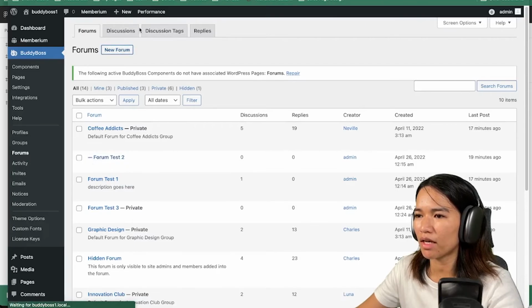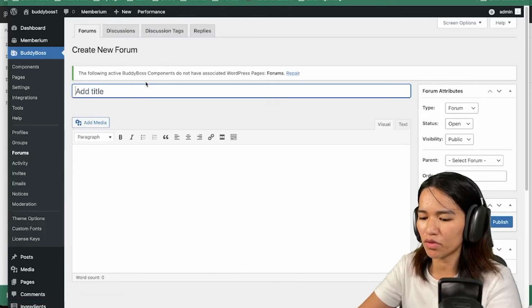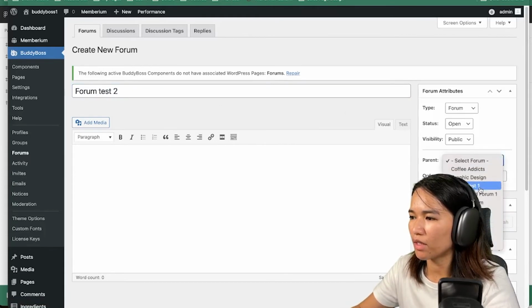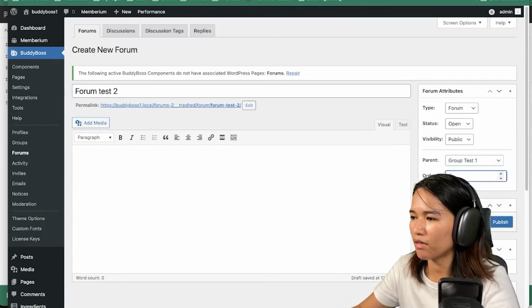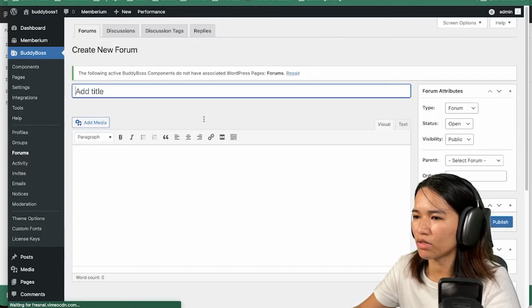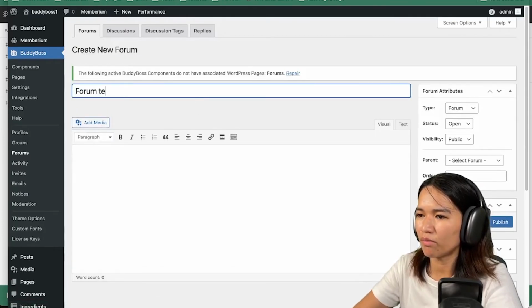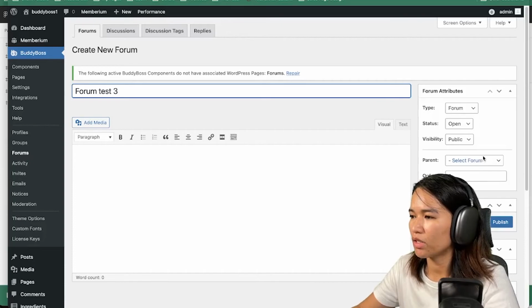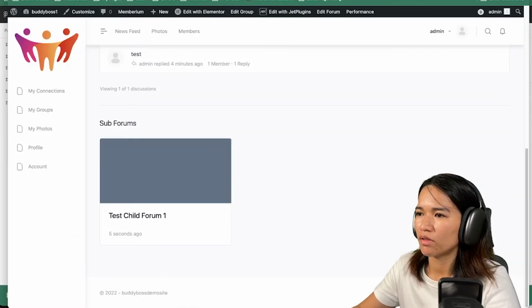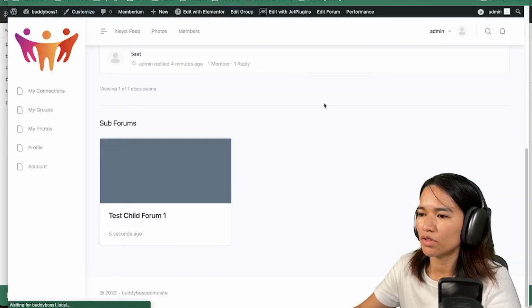So for example, if I add a new forum, so forum task 2, and then I'm going to just add it here, and after that I'm going to add another one so that you could see. So forum task 3, and then publish, refresh, and now we have 3.